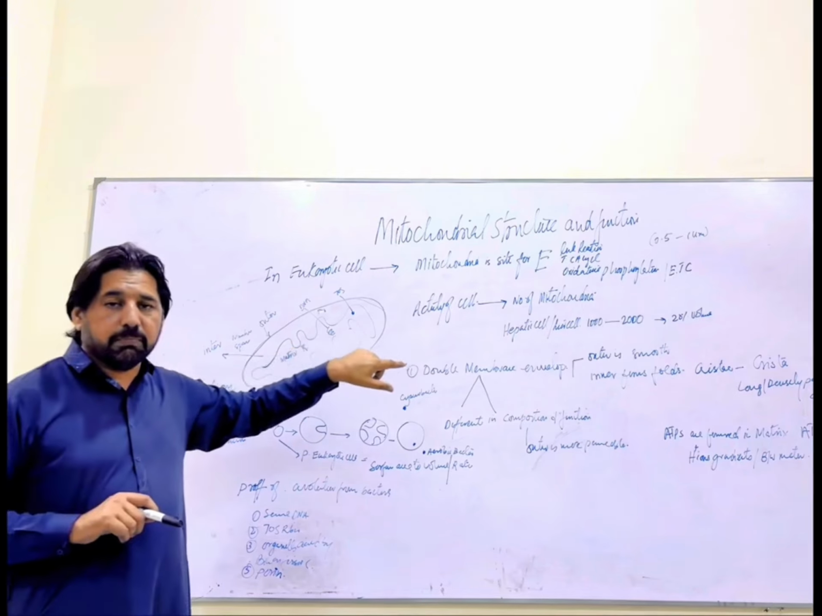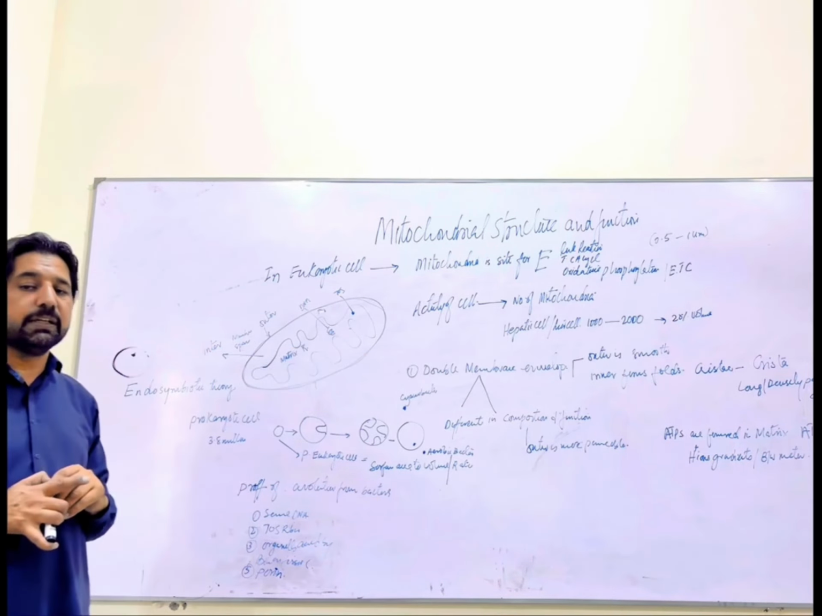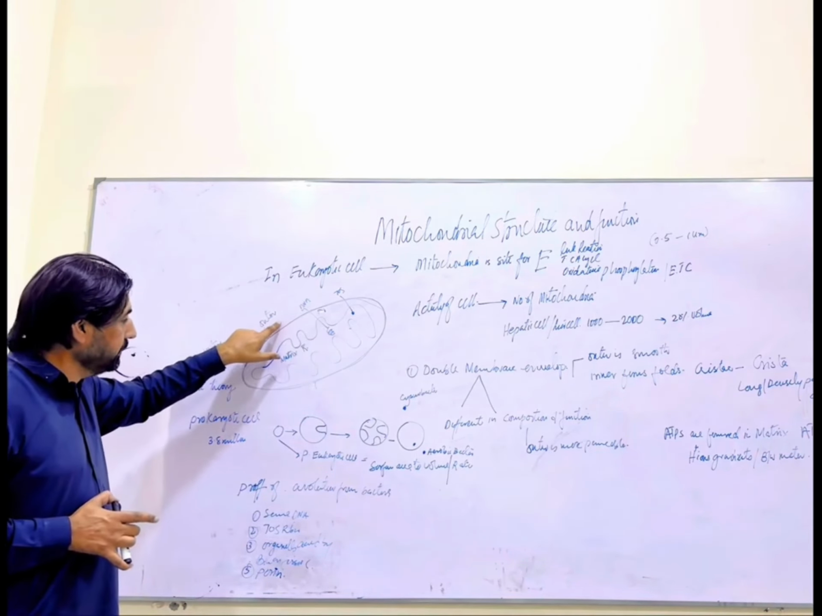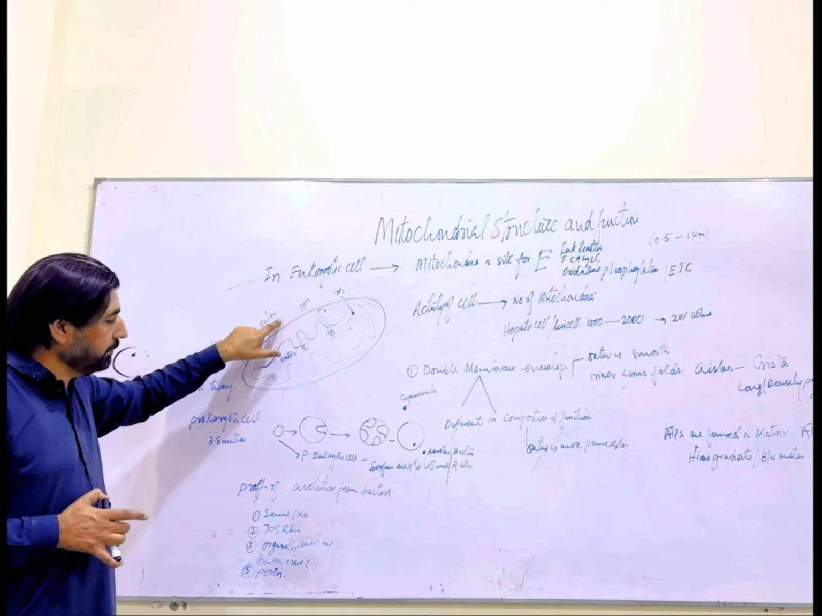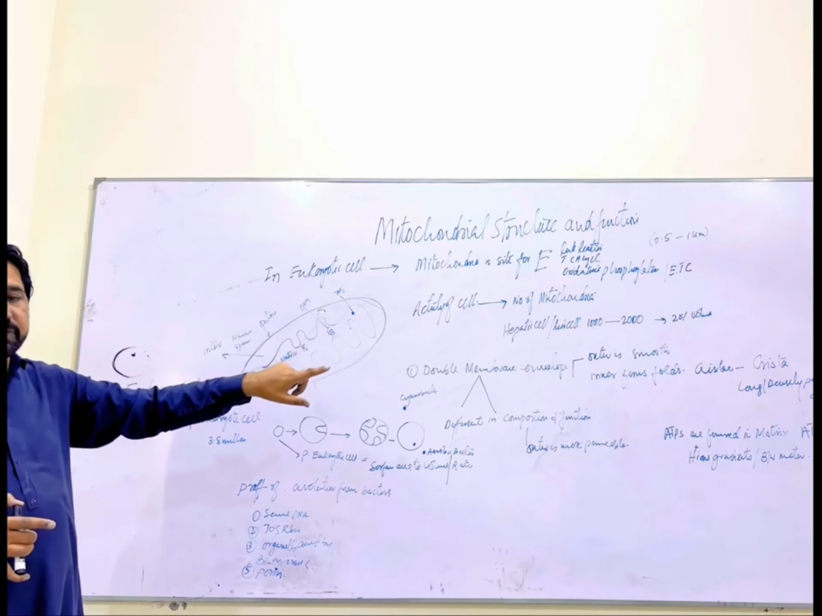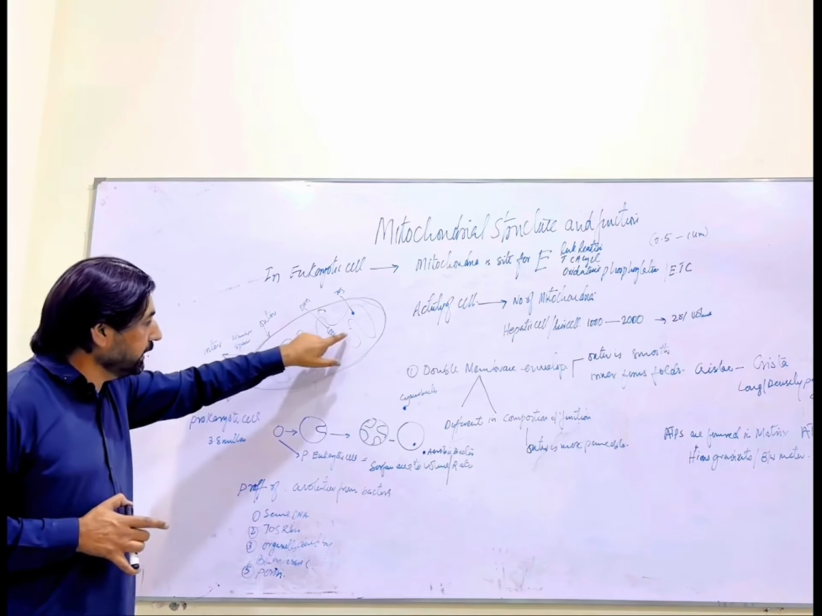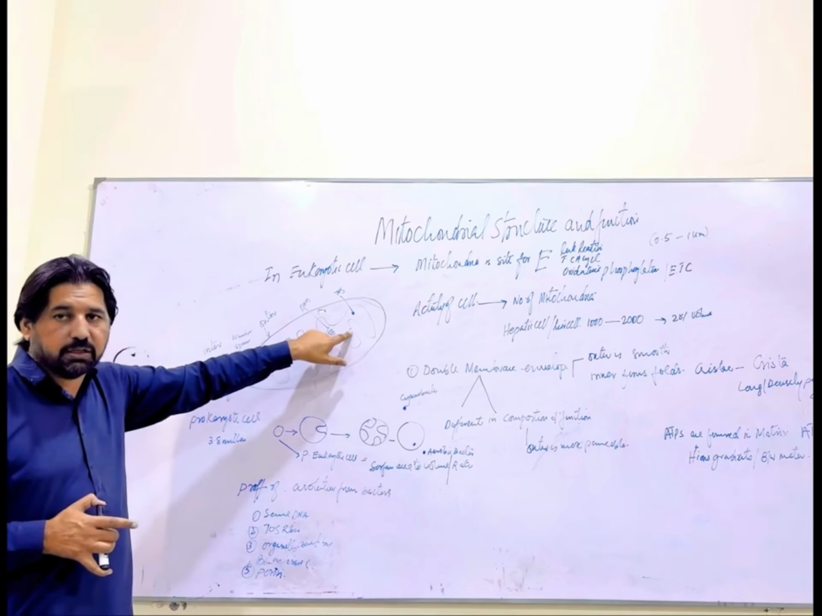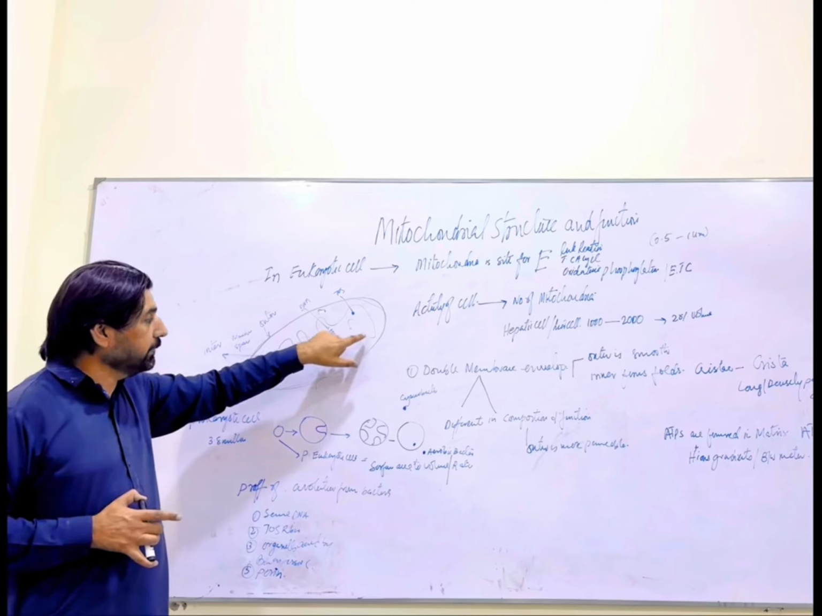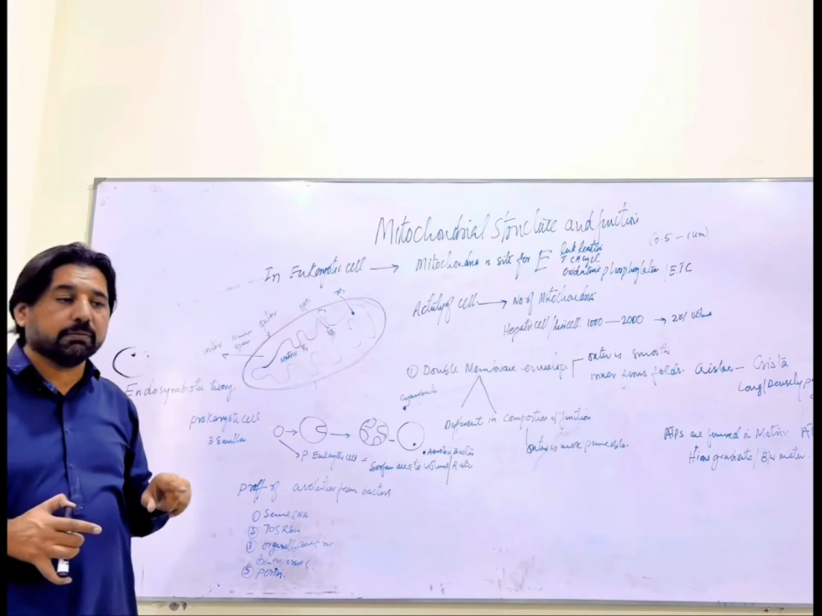Multiple enzymatic reactions take place at the cristae, so the cristae increase the surface area. The inner membrane forms cristae that increase the surface area for multiple reactions. At the inner membrane, the electron transport chain or oxidative phosphorylation takes place as well. The synthesis of ATP also takes place by the ATP synthase enzyme, which is present in the inner membrane.